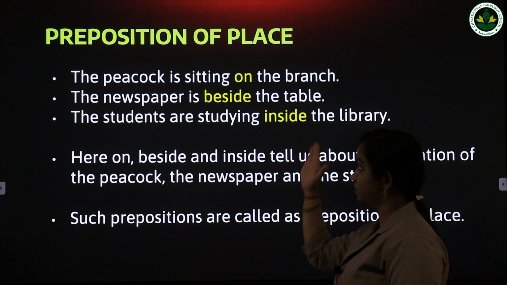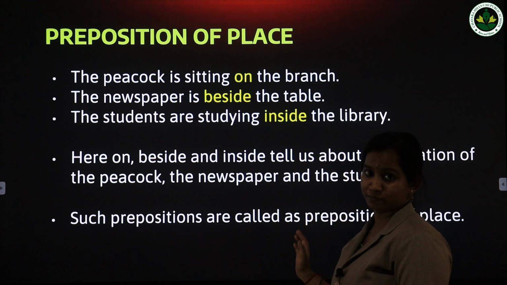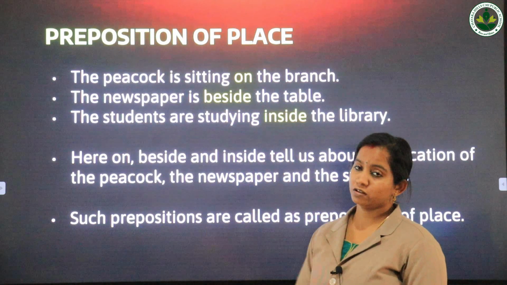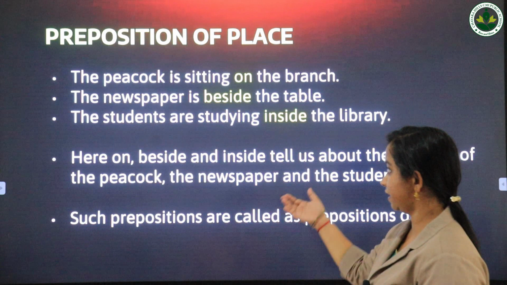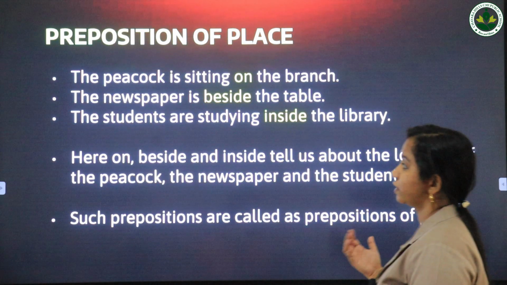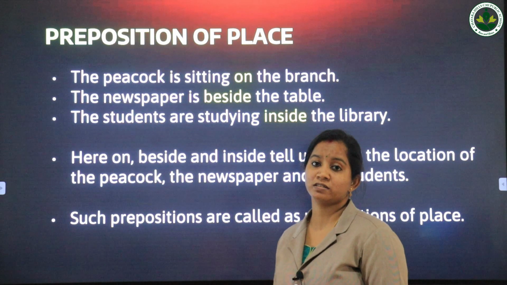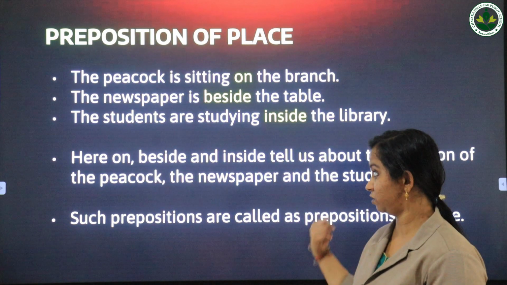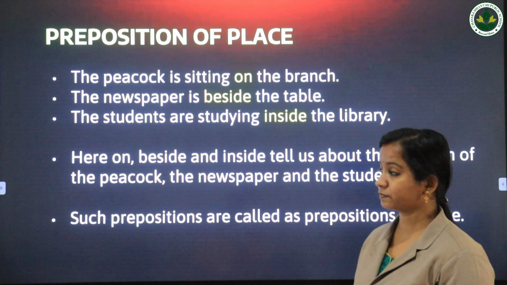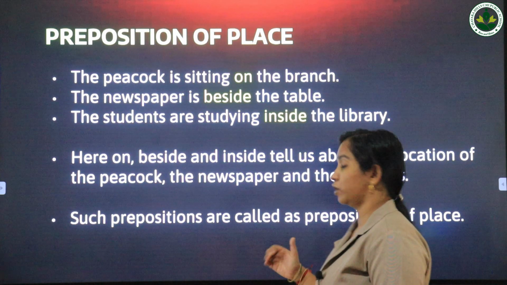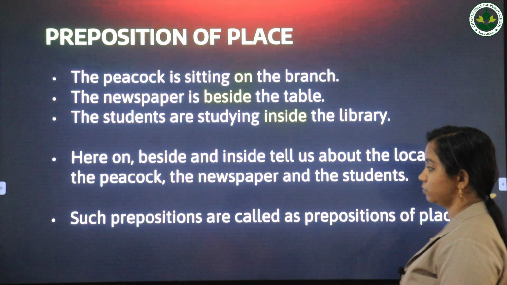Beside the table. Where are the students studying? Inside the library. In order to find out the location of a noun or a pronoun, we use prepositions of place.